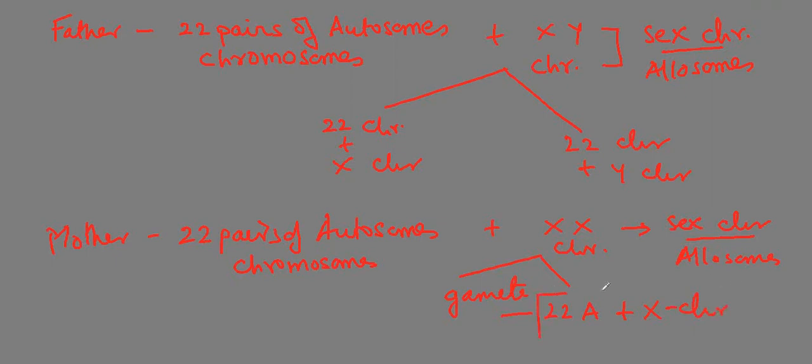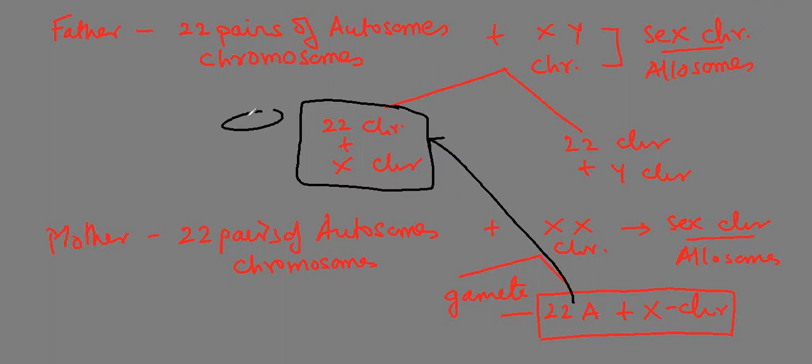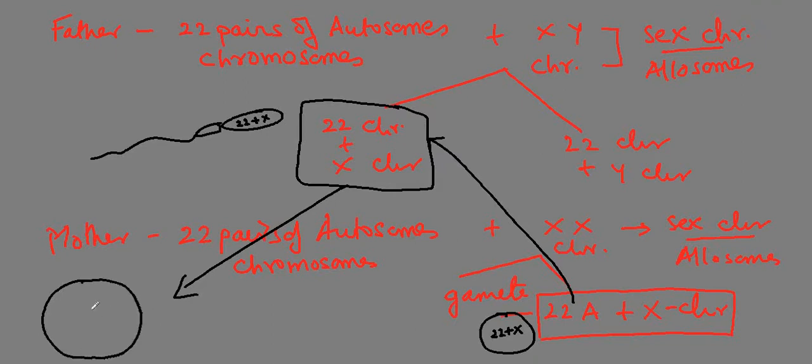Now during the time of fertilization, during zygote formation, if this one matches with this one, so this is a sperm having 22 autosomes plus X chromosome, and this is the ovum having 22 autosomes plus X chromosome, then the product will be a zygote with 22 plus X from the father and 22 plus X from the mother.